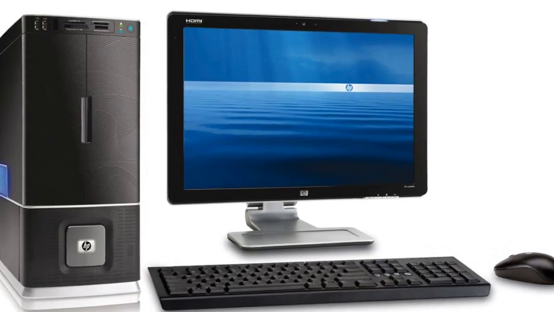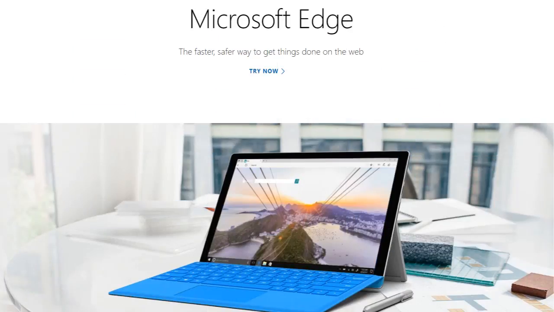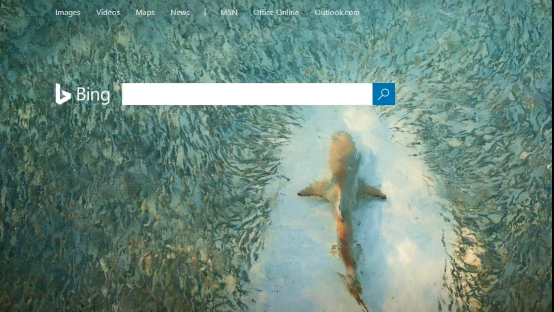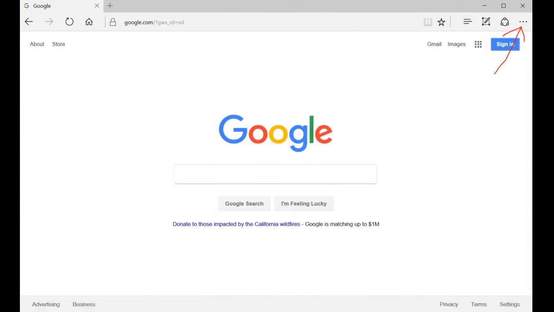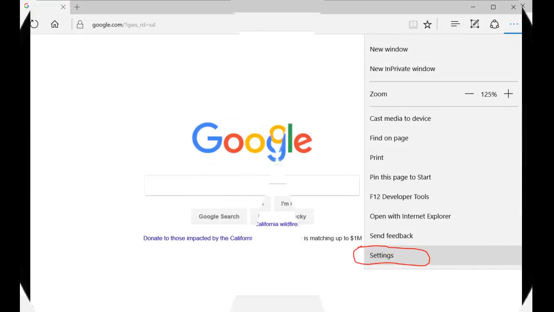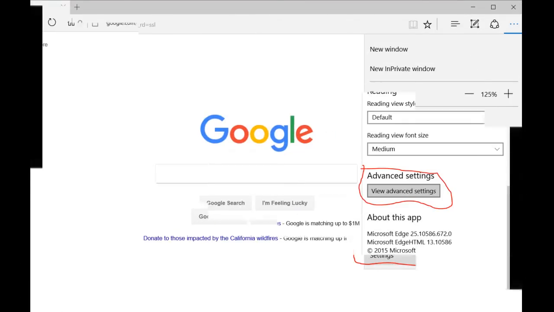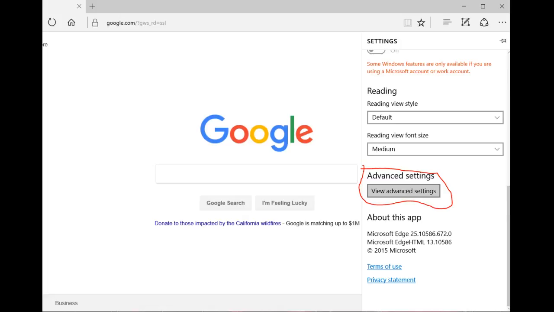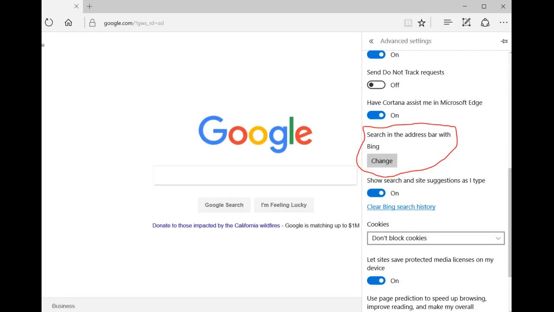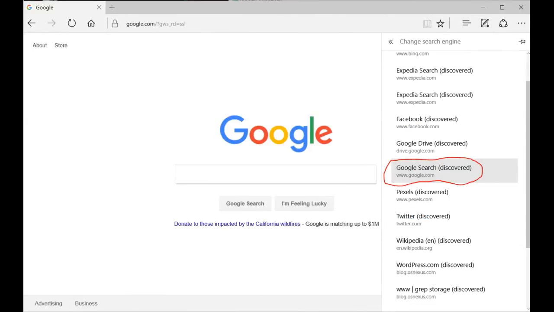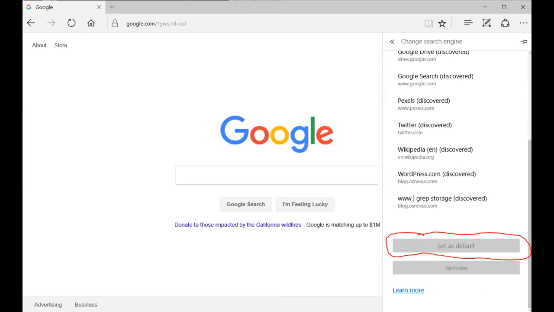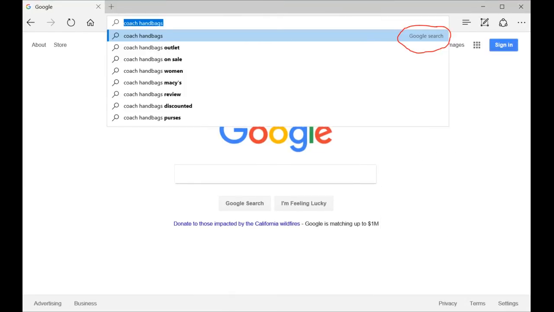When you buy a new PC that runs Windows 10, Microsoft Edge is the default browser, and Bing is the default search engine, but you can change it with a few clicks. Open Edge, and go to google.com. In the upper right corner of your browser, click the More Actions button, which looks like 3 dots, and then click Settings. In the Advanced Settings section, click View Advanced Settings, scroll down until you see Search in the address bar with, and click the Change button below it. In the list that appears, click Google Search and then click the Set as Default button. Now when you search from the address bar, Edge will use Google.